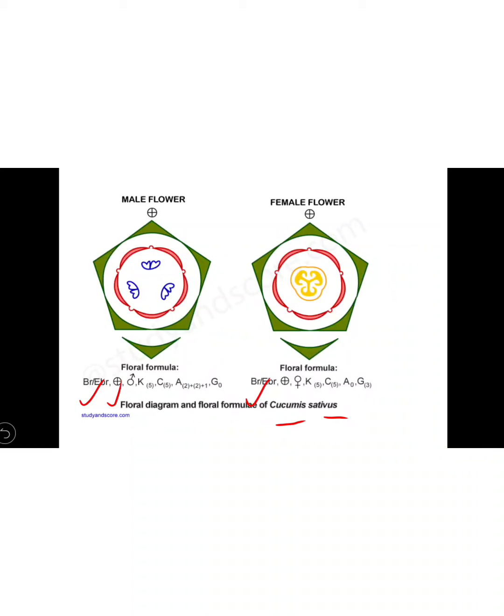Then both are actinomorphic. The male flower is unisexual, the female flower is unisexual. The calyx and corolla are the same, 5 and gamosepalous. In this the anthers have a 2+2+1 arrangement. The gynoecium is absent. In the female the anthers are staminodes or absent. And the ovary is 3, syncarpous, and inferior.